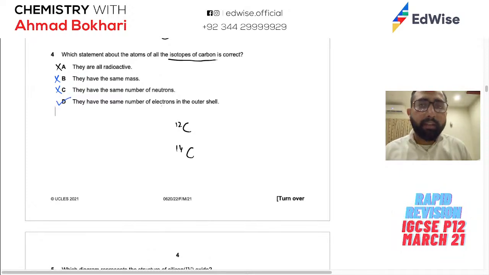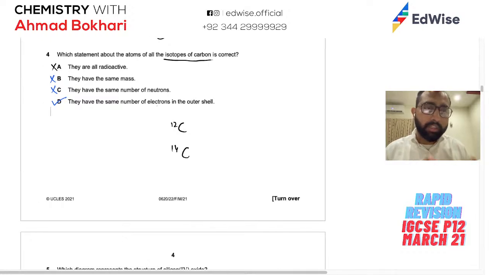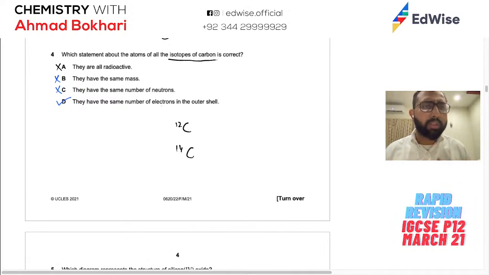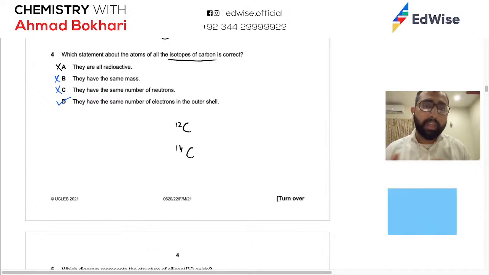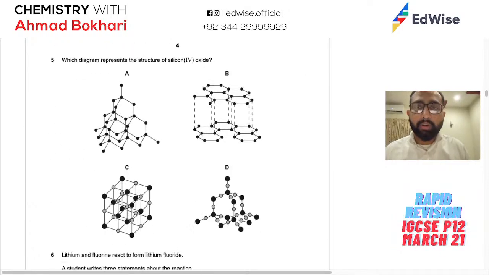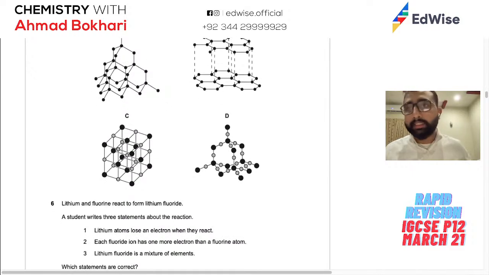Yes, Sharik, I mistakenly uploaded paper 1's link earlier on. We are doing paper 2 because paper 1 is just the core syllabus, which is very basic. Even if you get 100% in paper 1, you only get a grade C for IGCSE. So this one is paper 2, which is more aligned to the syllabus of O levels and also the extended syllabus for chemistry, IGCSE.